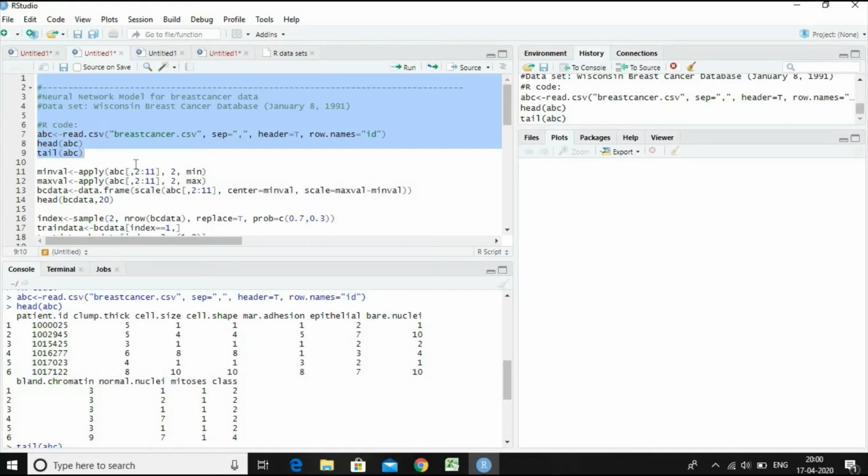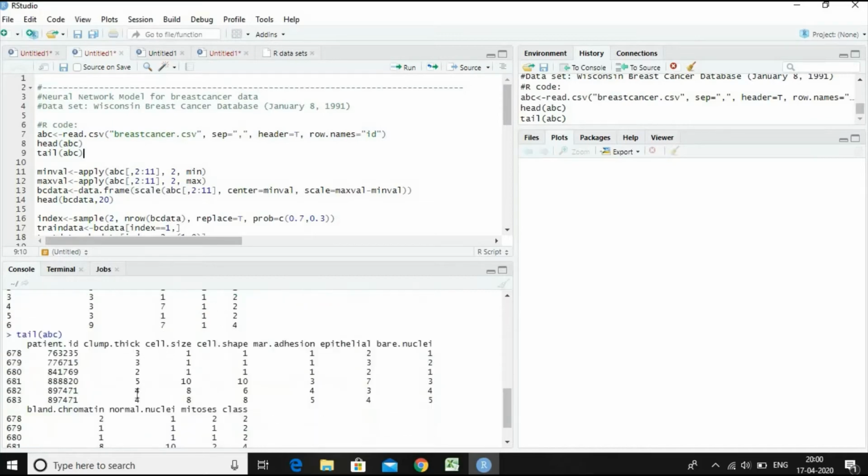Now let's proceed further. Having imported this data into the RStudio platform, let us now scale these variables so that they have a range of values from 0 to 1. This will enable the removal of the measurement scale used for the independent variables and dependent variables.